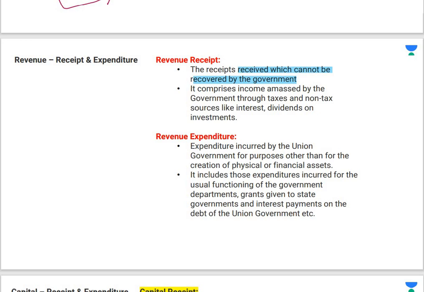And revenue expenditure, expenditure incurred by union government for purpose other than for the creation of physical or financial assets. So other than creation of, because that will come under the capital expenditure, right? तो अगर आप कोई financial asset या जैसे कि कोई railways या फिर highways नहीं बना रहे हो, other than the financial assets or physical assets, if you are spending the money, that is revenue expenditure. Example can be the expenditure which can be incurred for smooth functioning of departments, right, or grants given to the states. These are revenue expenditure. Okay, यहाँ तक point clear हो गया.